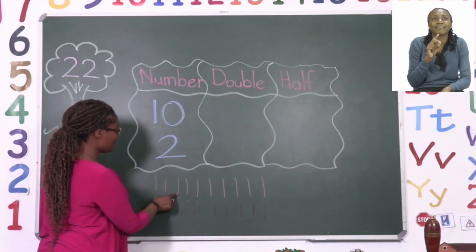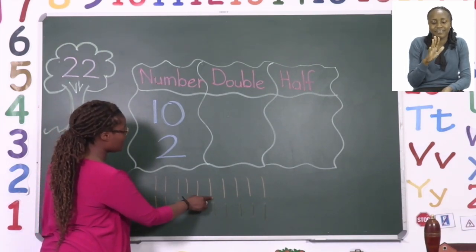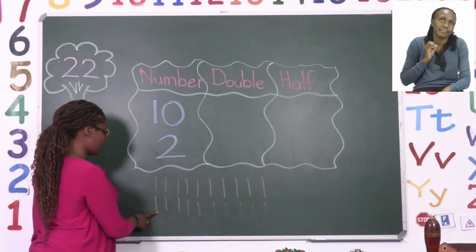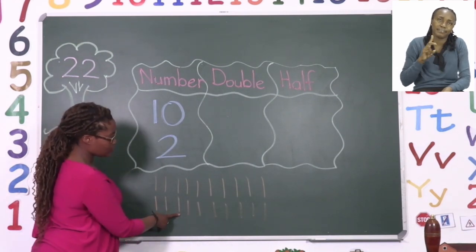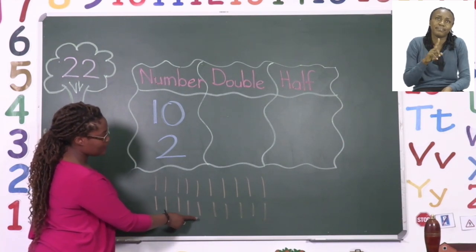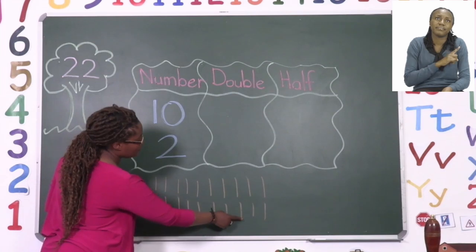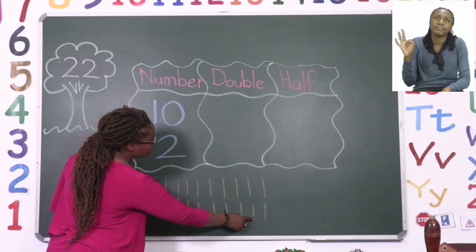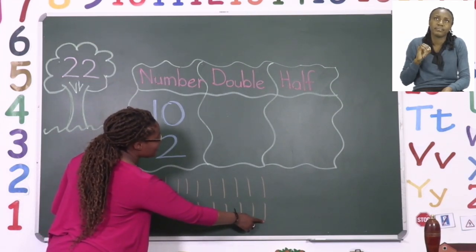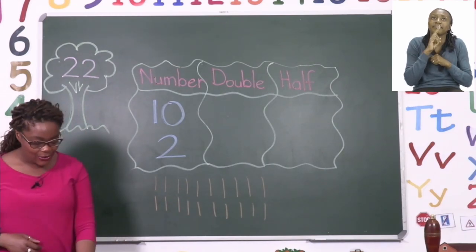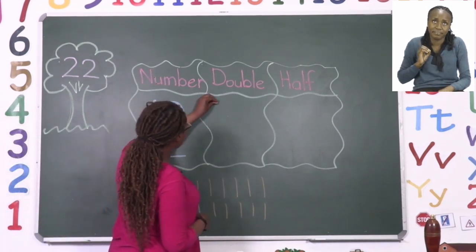1, 2, 3, 4, 5, 6, 7, 8, 9, 10, 11, 12, 13, 14, 15, 16, 17, 18, 19, 20. So my answer, boys and girls, is 20.